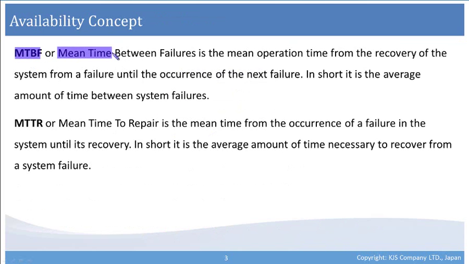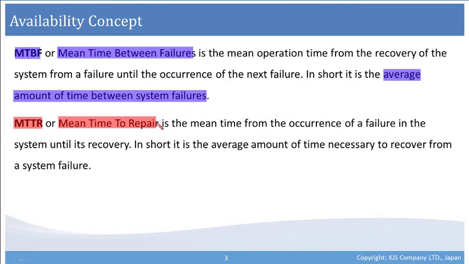MTBF, or mean time between failures, is the mean operation time from the recovery of the system from a failure until the occurrence of the next failure. In short, this is the average amount of time between system failures. Whereas MTTR, or mean time to repair, is the mean time from the occurrence of a failure in the system until its recovery. In short, this is the average amount of time necessary to recover from a system failure.